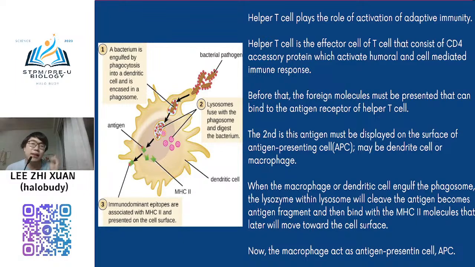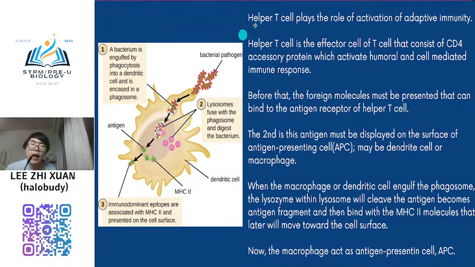First, helper T cell. Helper T cell plays the first role. If you want to trigger adaptive immunity, if you want to trigger cell-mediated and also humoral, both of them, you need to activate helper T cell first. If no helper T cell, then no cell-mediated and no humoral. You need to know this.